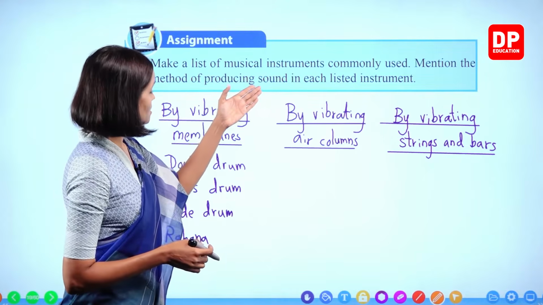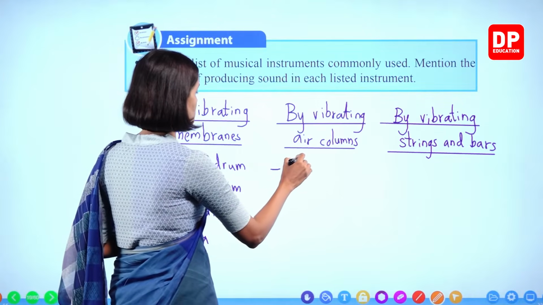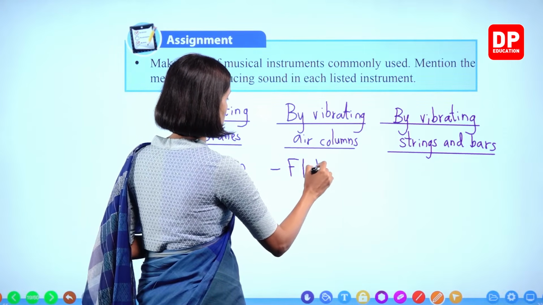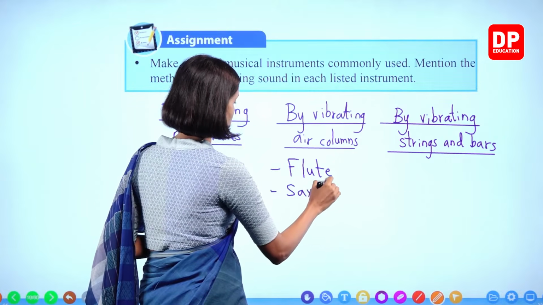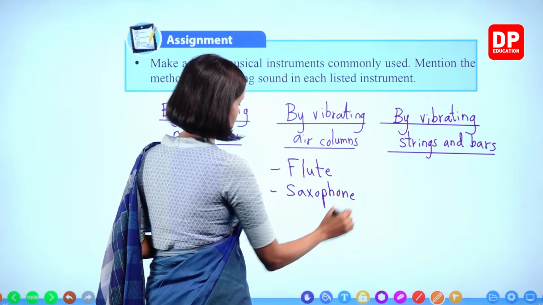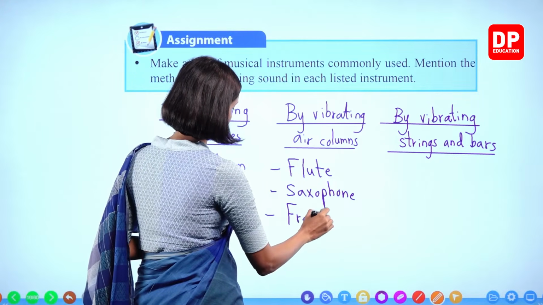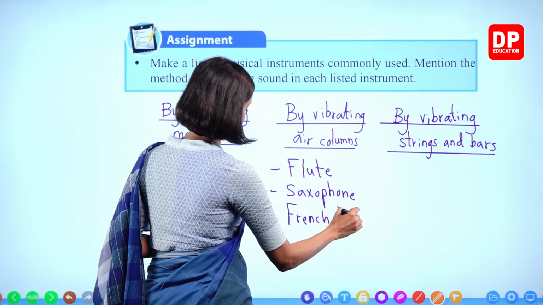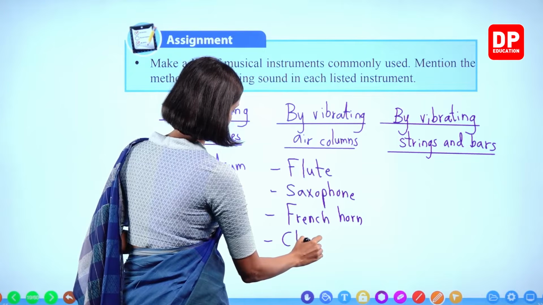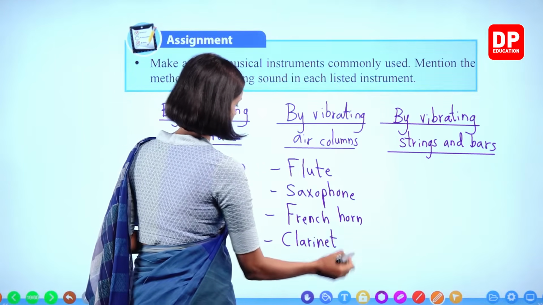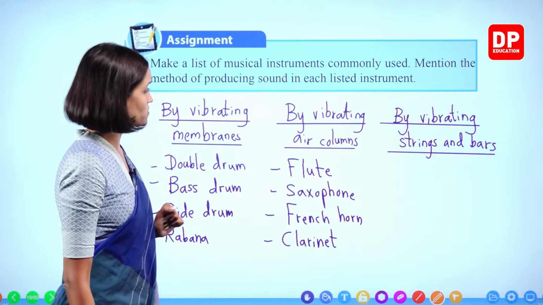The instruments that produce sound by vibrating air columns, we will write flute, saxophone, French horn, clarinet, right? You can write other examples as well, trumpet as well, right?